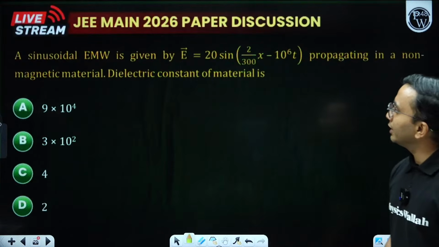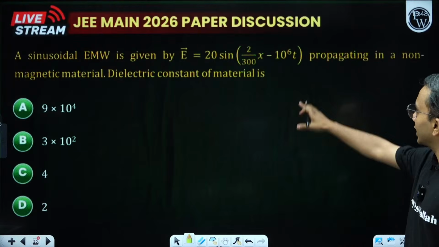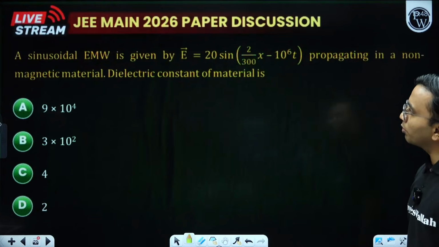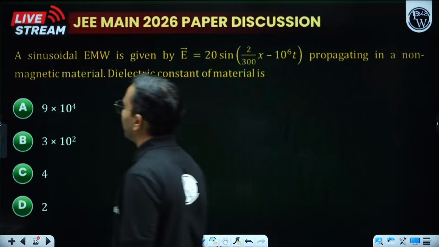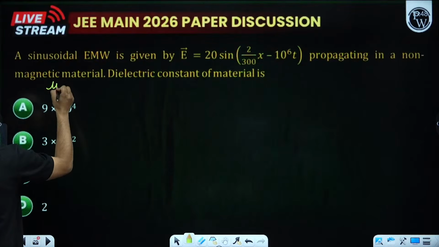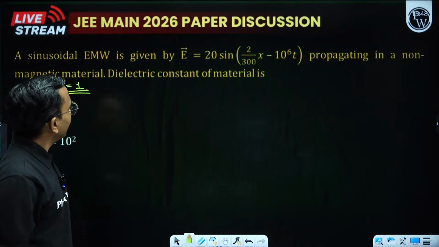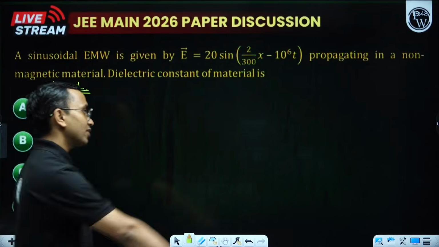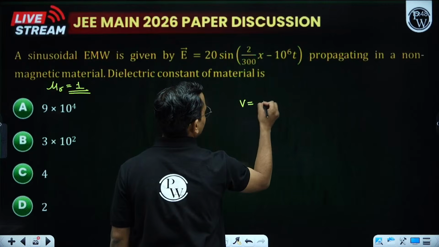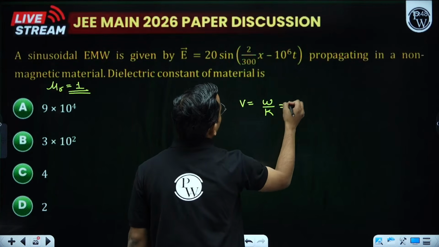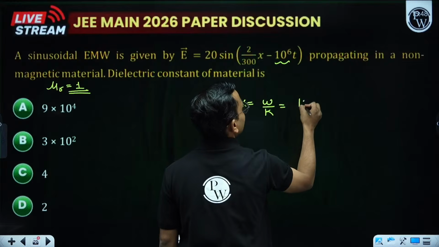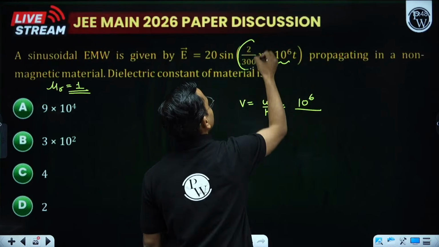A sinusoidal EM wave is given. Okay, this is the expression, propagating in a non-magnetic material. Non-magnetic material means the relative permeability is 1. The dielectric constant of the medium is? Let us find the velocity of the wave first. Omega by k. What is omega? Omega is this. What is k? This is k.